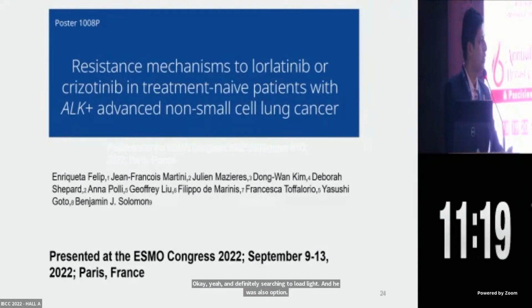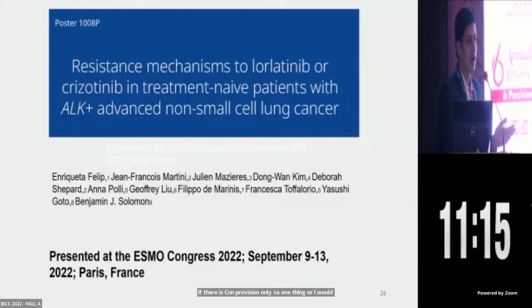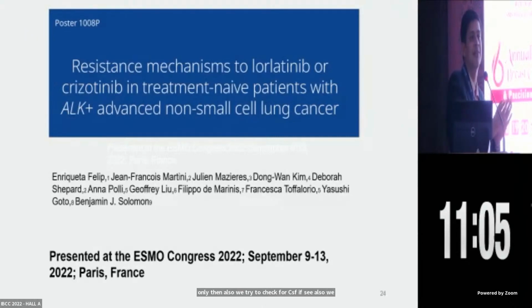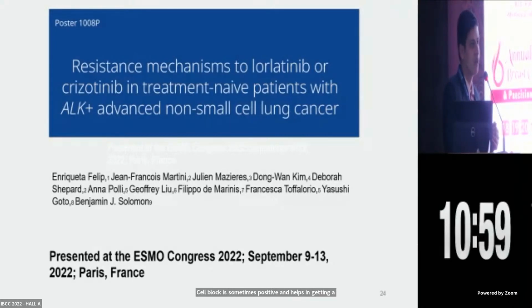Okay. So one thing I would like to add here is if the patient is progressing in the brain only, then we also try to check for CSF. At the same time, we do CSF cytology and cell block. The CSF cell block is sometimes positive and helps in getting a tissue on which the resistant mutations can be tested. So that is one another way which we have found.